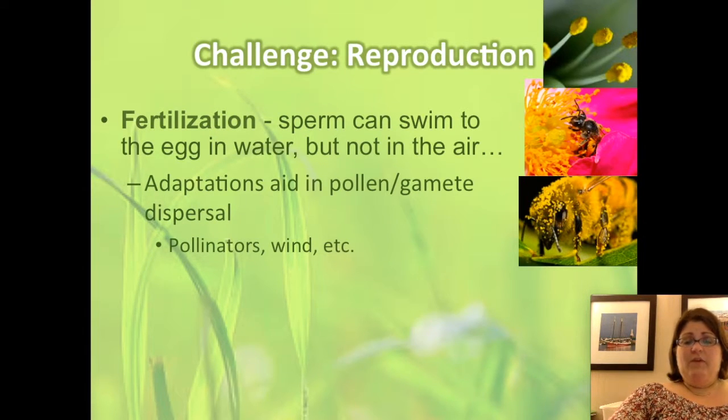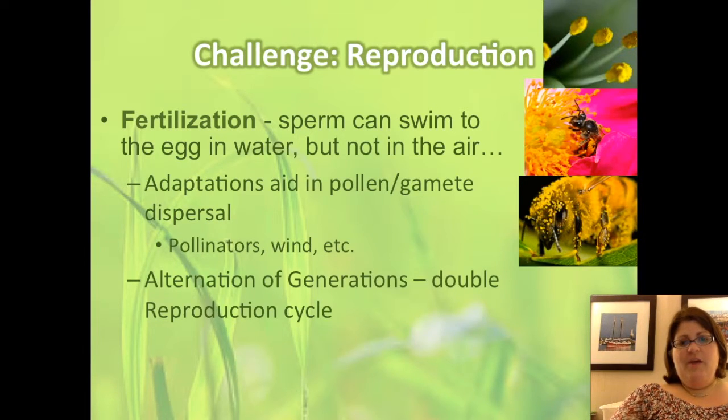Plants also have a very unique reproductive style called alternation of generations. Alternation of generations is basically having two generations within one plant. So a plant will have a haploid life stage, in other words, where it has one copy of the chromosome, and that will be multicellular, and it will have a diploid time in its life where it has two copies of the chromosomes, which is also multicellular.